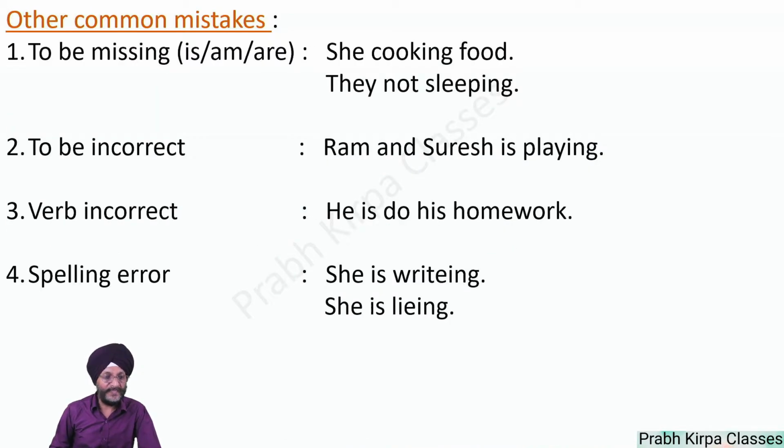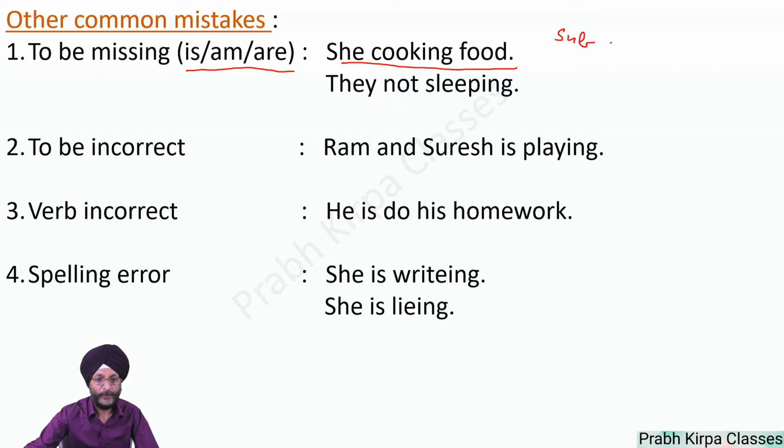Other common mistakes which are often found in present continuous tense. To be is missing. That is, am, is, or are is missing. She cooking food. As you know, while forming this sentence, we use subject, then is, am, are, then we take verb in the present form, then we add ing, then comes object.